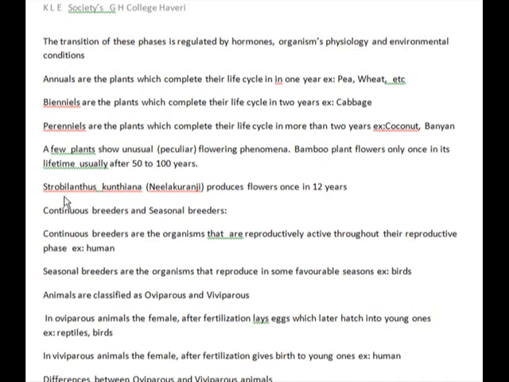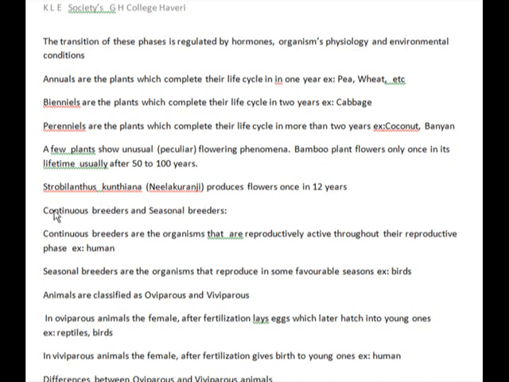Another plant by name Strobilanthus kunthiana, in Kannada Neelakuranji, produces flowers once in 12 years. So this plant flowers only once in every 12 years. So these are the plants showing peculiar flowering patterns. Bamboo plants flowering only once in its lifetime, and Strobilanthus kunthiana, also called Neelakuranji, that flowers every 12 years.